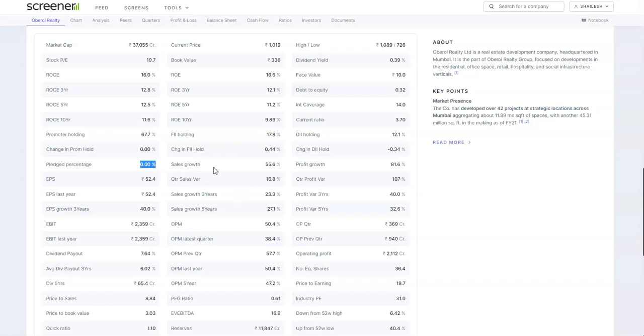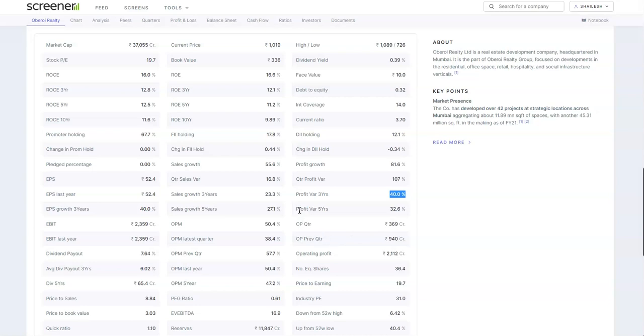Now if we look into the sales growth CAGR, it is coming out to be 55.6%, and the profit growth CAGR for this year is coming out to be 81.6%. The average CAGR for 3 year sales growth is 23.3%, and the profit growth for 3 years is 40%, which is good.